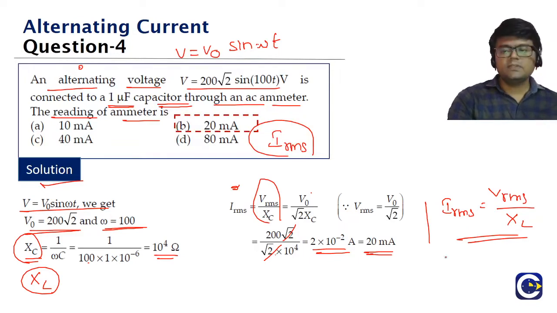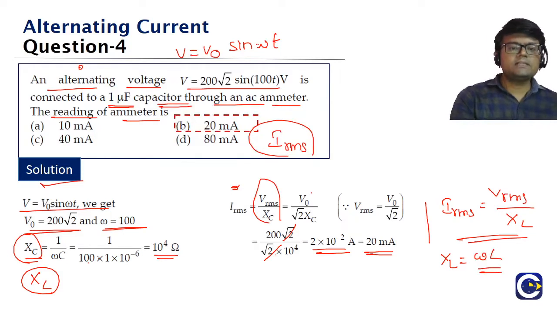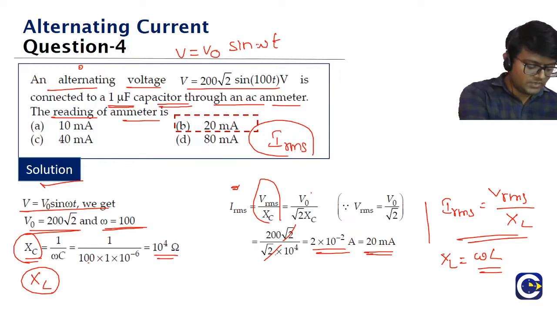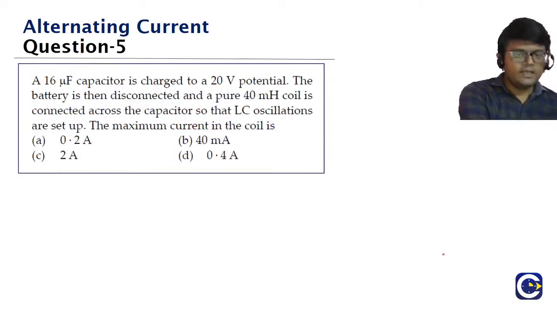Clear, guys? And what will be the XL value? Inductive reactance will be equal to what, guys? Omega into L. Capacitive reactance is what? 1 by omega C. Inductive reactance is what? Omega into L. So these formulas we have to keep in mind, guys. Okay. Let's move to the next question.